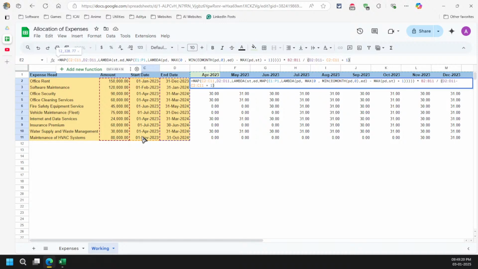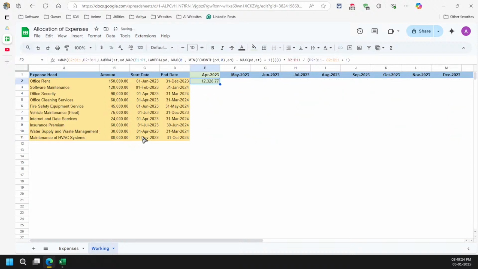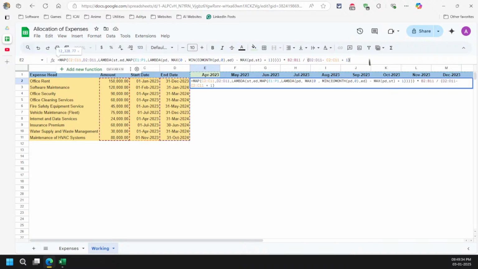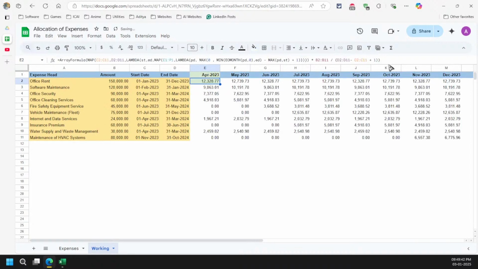Let's see. Now it won't work, right? You will see, okay, you earlier spilled the formulas, now they are not working. Actually, the problem is that we need to write the array formula. So Control Shift Enter, and just see here we have written array formula, and all we need to do here is simply press enter, and that's it.